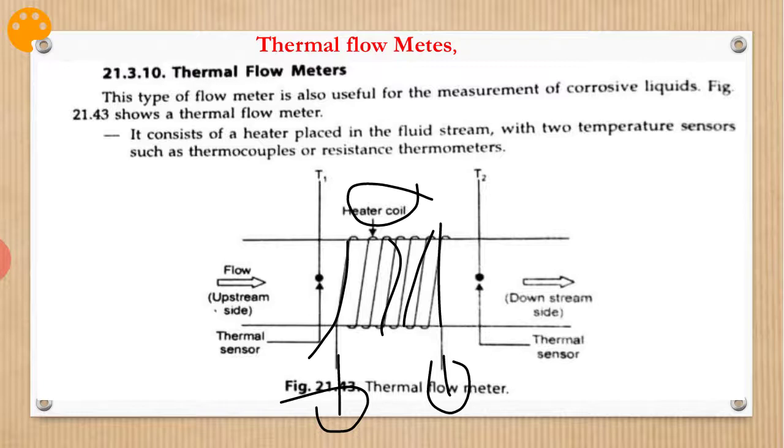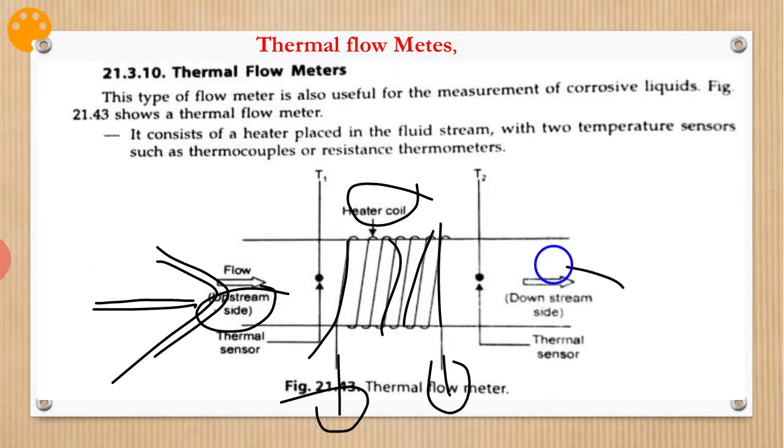Okay, so now the heater coil is wound. Now the fluid whose flow rate is to be measured is allowed to flow in this direction. This is called the upstream side, and this one is the downstream side.